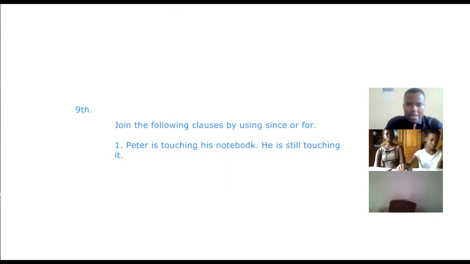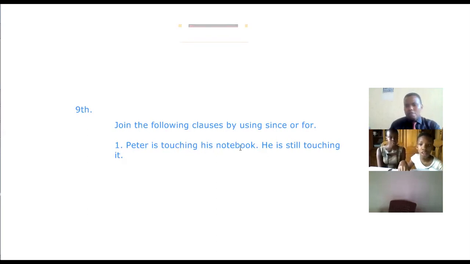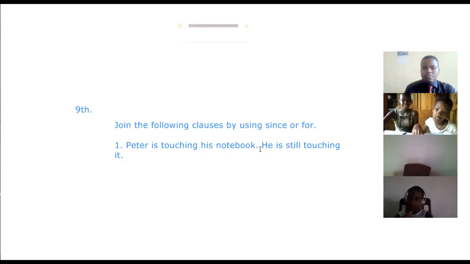Thank you. Now, let's first analyze this sentence. Peter is touching his notebook. The action is to touch. Very good. Peter is touching his notebook. Then they are showing that he is still touching it.